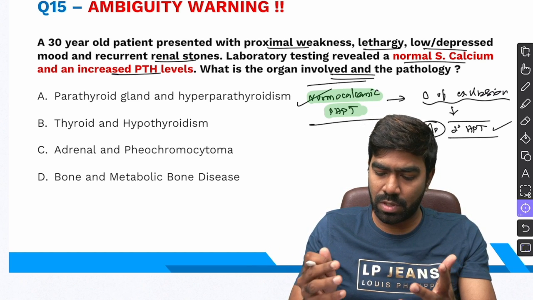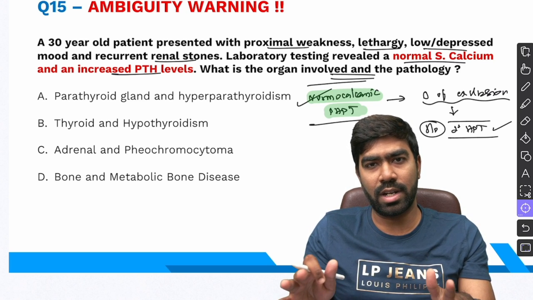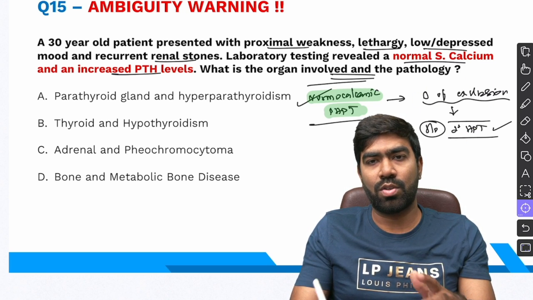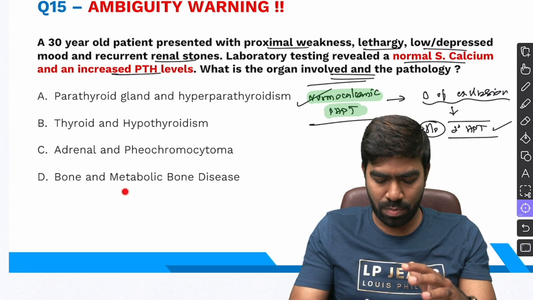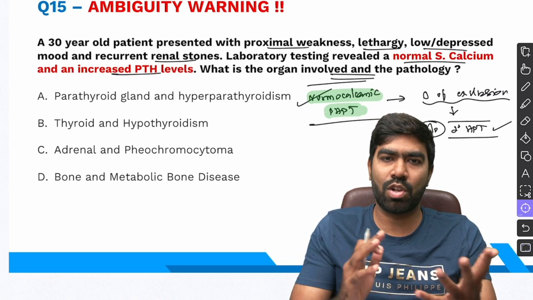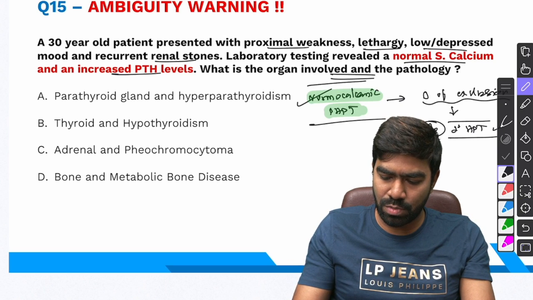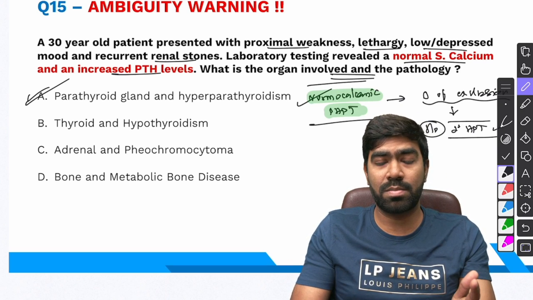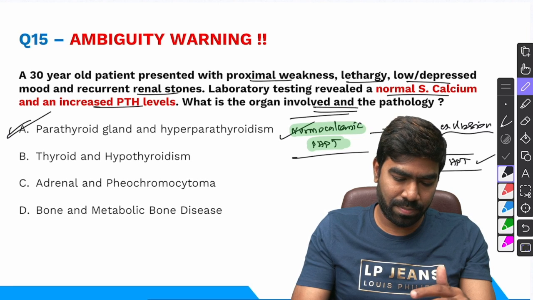And again, there is no history suggestive of chronic kidney disease as well. So I don't think you can make a diagnosis of secondary hyperparathyroidism here, or of metabolic bone disease. So I think the examiner would have expected normocalcemic primary hyperparathyroidism. So I am likely going with option A, that is parathyroid gland and hyperparathyroidism.